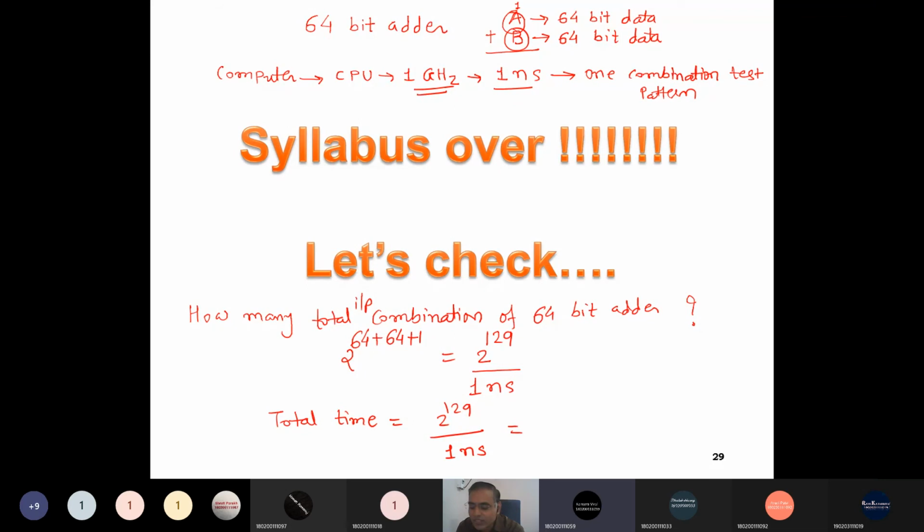6.80 10 raised to 47. Yes, sir, it is in seconds. So convert it into years or days. It will be around 10 days to 22 years.